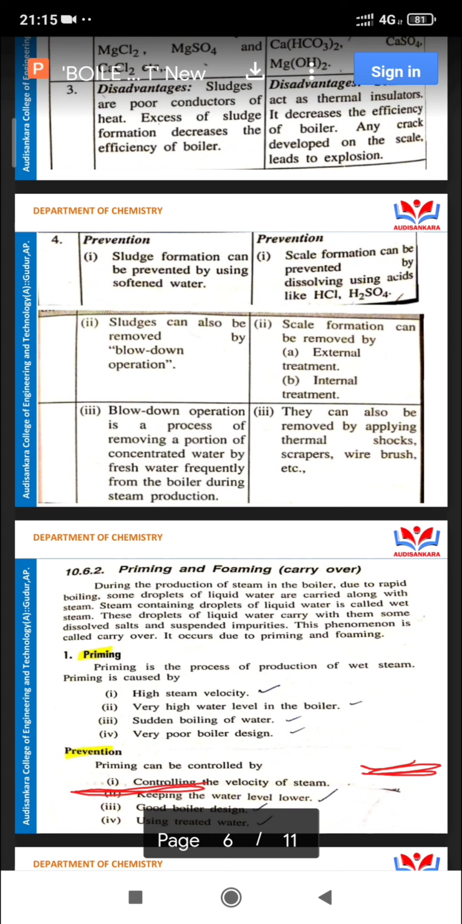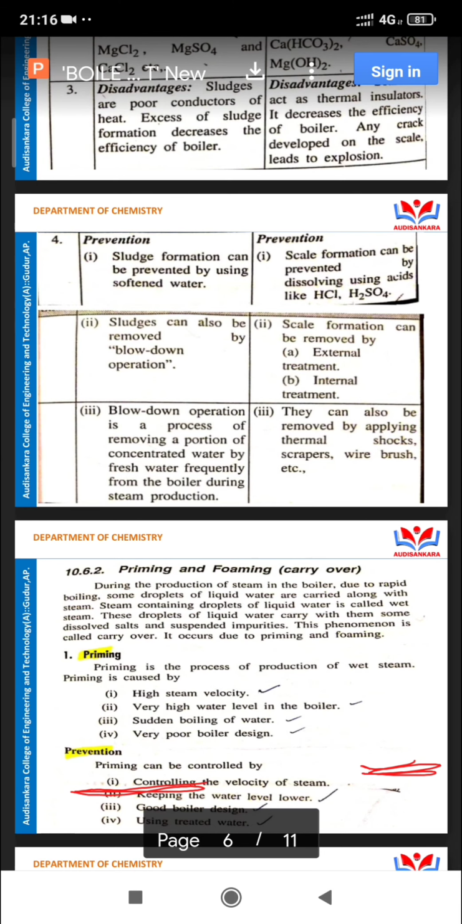What is external treatment and internal treatment? External treatment means we are using the lime soda process, cold lime soda process, hot lime soda process, ion exchange process, and RO process, reverse osmosis. We are using different methods so that the hard water is converted into soft water. That is, scale formation is completely removed by external treatment.